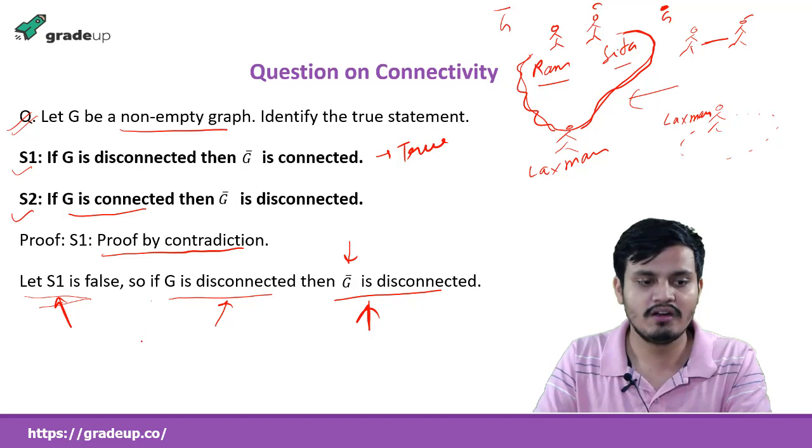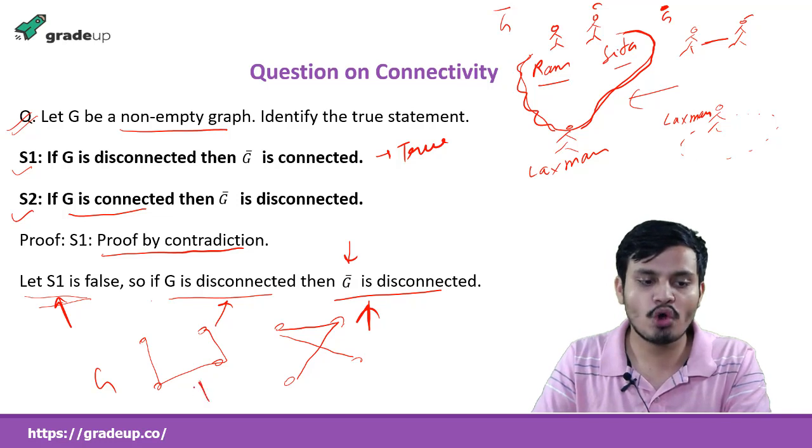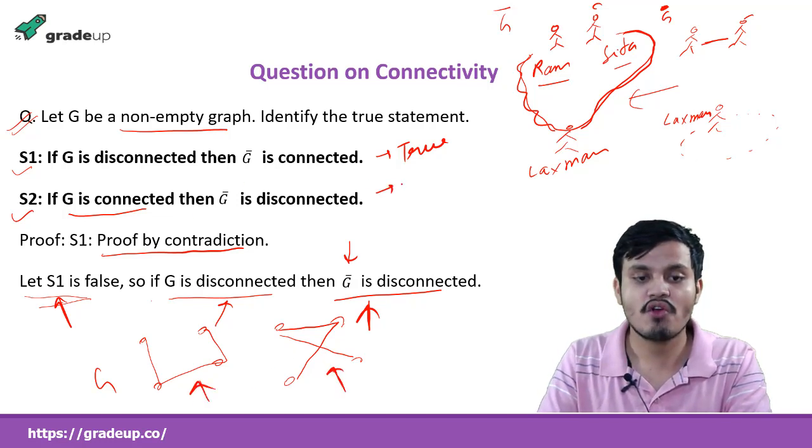Okay, I am also doing it here. Suppose this is G, and I am doing it with 4 vertices. This is G, and when I draw its complement, it will be like this. See, both are connected. So this statement is false.